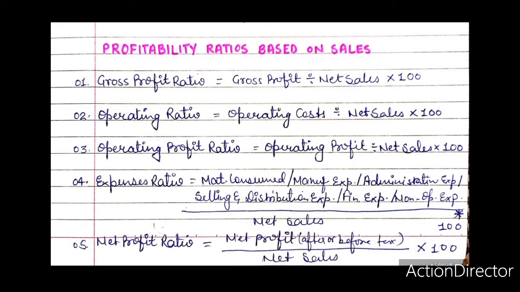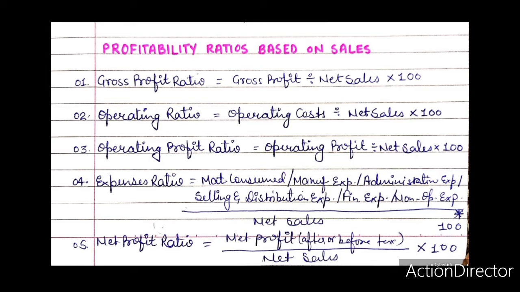Cost of goods sold includes purchase price and direct expenses relating to purchases such as carriage inward, octroi, etc. Cost of goods sold in case of manufacturing concern is the sum of cost of raw material used, wages, direct expenses, and all manufacturing expenses. Net sales means total sales minus sales returns.